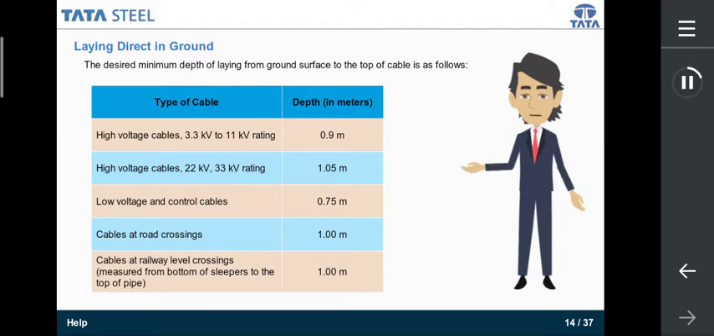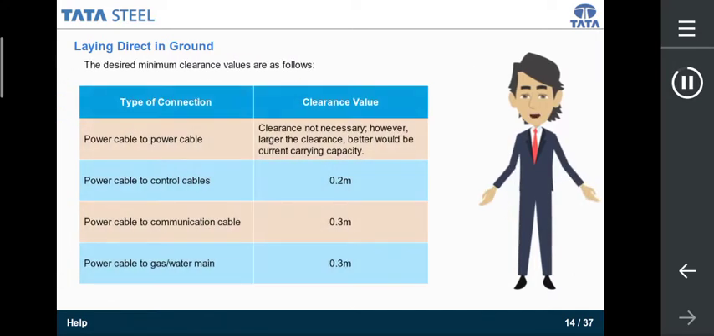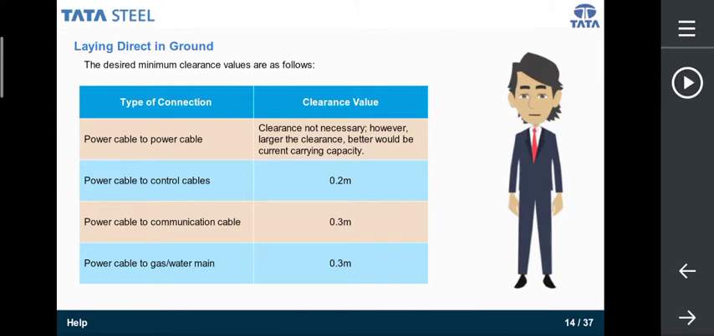Let's now delve deeper into the various methods of laying cables. On the screen are the standard values of the desired minimum depth of laying cables from the ground to the top of the cable. These values vary with respect to the voltage and location where they are supposed to be laid. The values shown have been laid down as per the Indian Standards 1255-1983. The desired minimum clearance values are as follows.